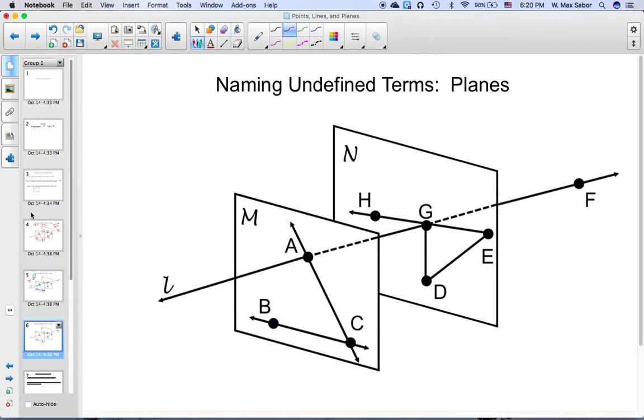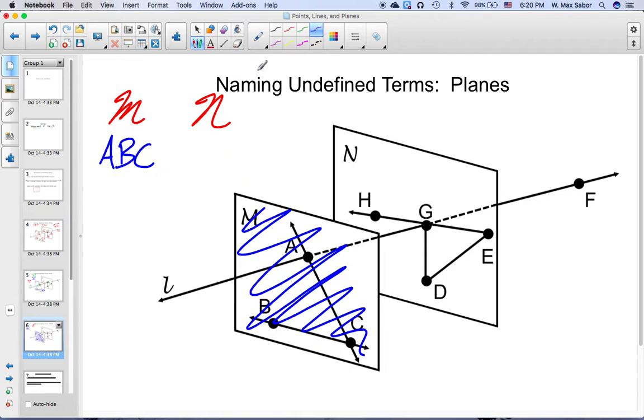For planes, we can either use a cursive M or a cursive capital letter for a plane, but usually we'll use three non-collinear points, and we'll get to collinear later. But for example, we could call this ABC. That refers to this plane.